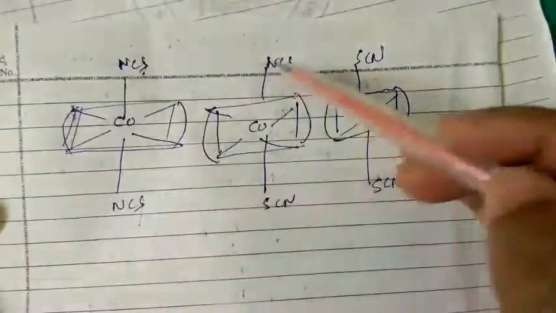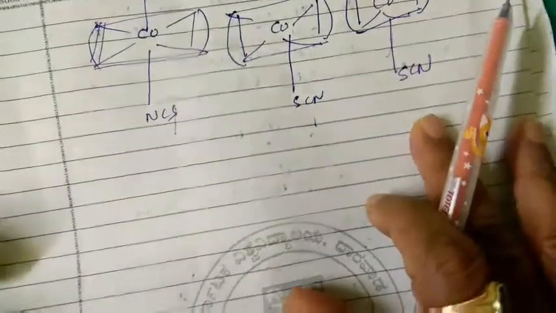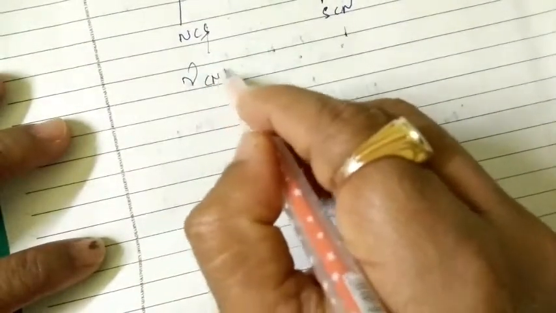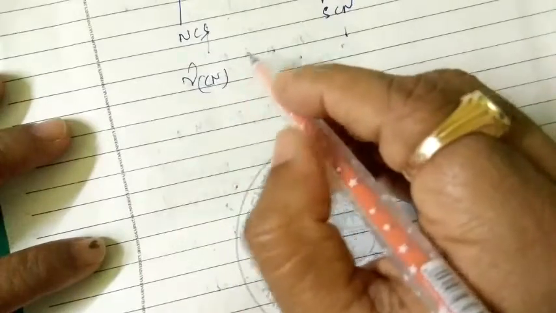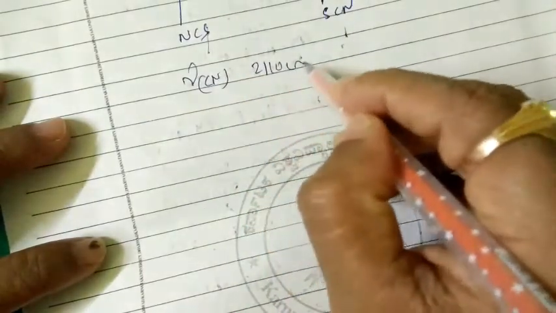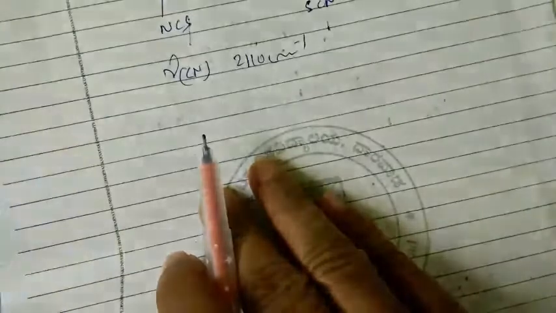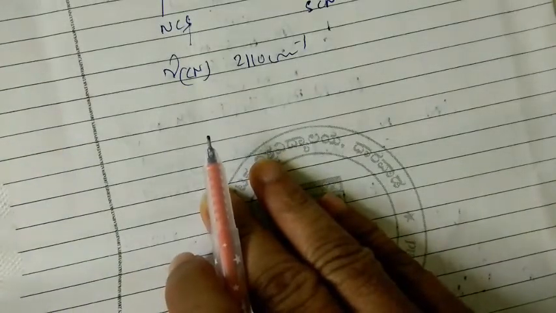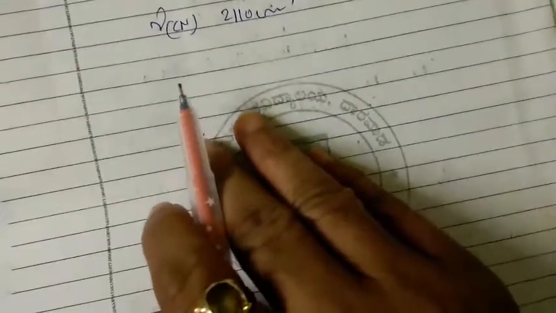We can see different frequencies, depending on which such complexes can exhibit. For example, in these isomers, they are going to exhibit the frequency of CN at 2110 per centimeter. They can be distinguished by differences in the intensity of the cyanide bands.